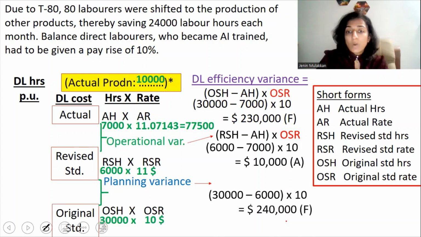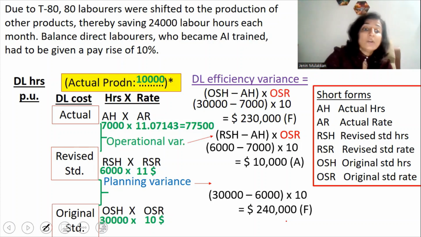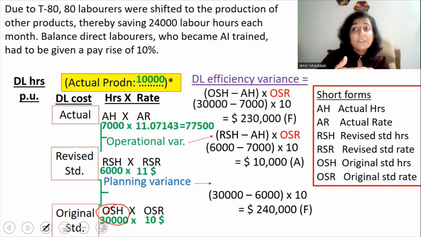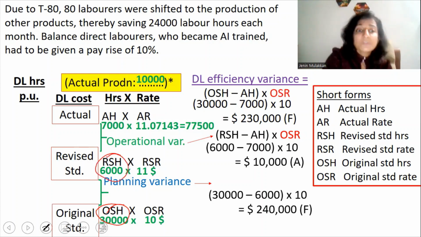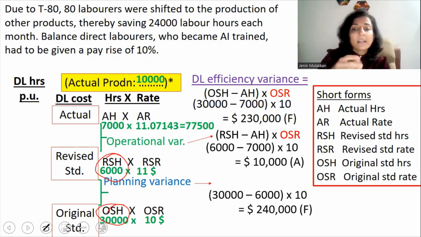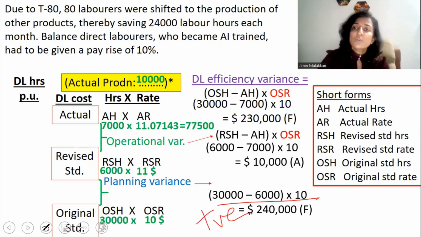So the answer works out to 240,000 favorable. Why is it favorable? Because the original standard prescribed 30,000 hours. But after the purchase of the robot, the revised standard hours reduced substantially to just 6,000 hours. So we are making a savings there. So that is why we have ended up with a favorable balance. And even when you solve this, you are ending with a positive balance. So we can confirm that the variance is favorable.